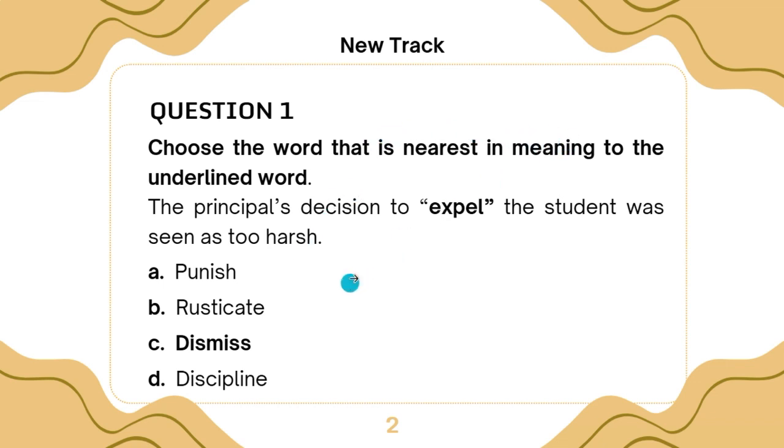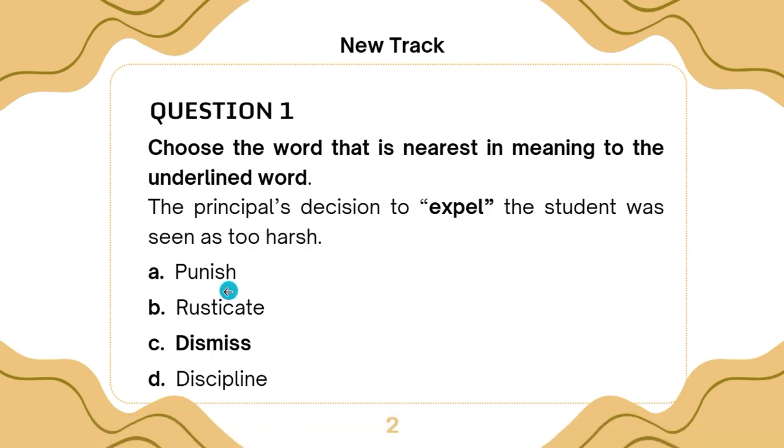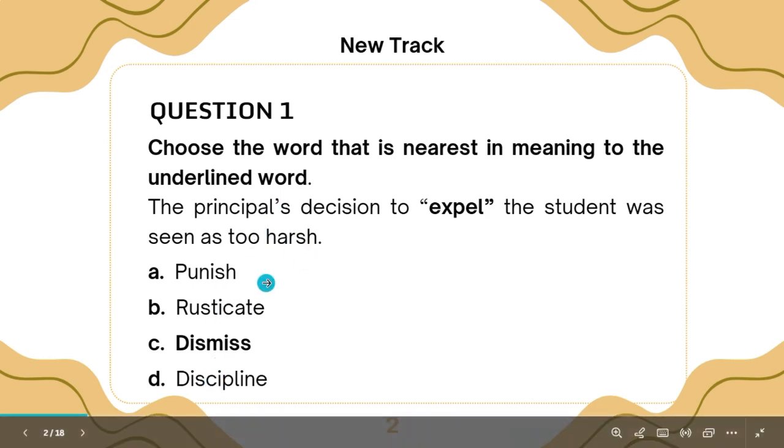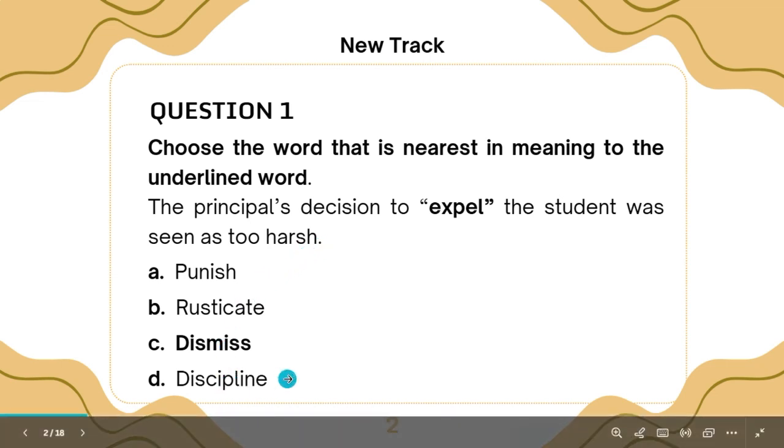Nearest in meaning is just synonyms. We have synonyms, and you're also given antonyms, which is opposite in meaning. This is synonyms. So whenever you are given a question like this, the first thing you do is to analyze the options given by the elimination method. Now, expel cannot be punished, and this is eliminated. It cannot be disciplined. D is eliminated.